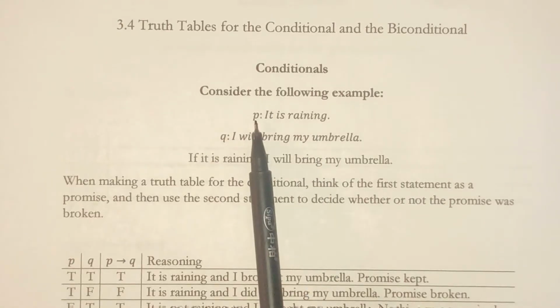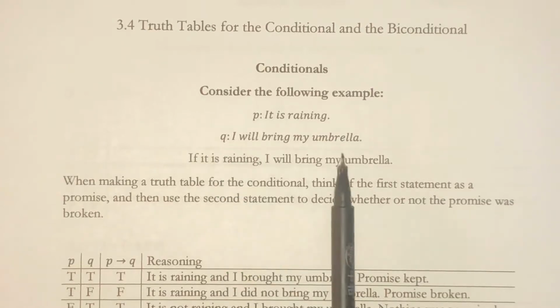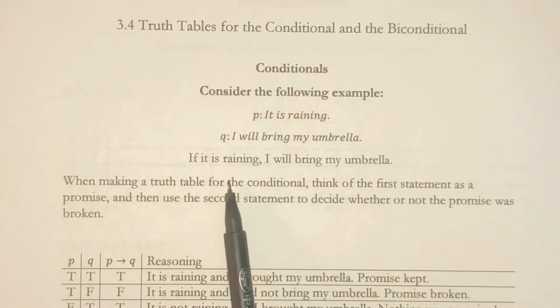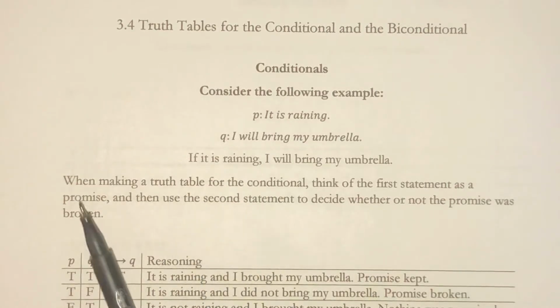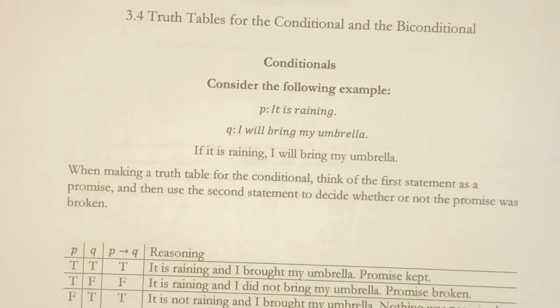If our P statement is it is raining, and our Q statement is I will bring my umbrella. So our general conditional written out in English would say, if it is raining, I will bring my umbrella. When we make a truth table for the conditional, think of the first statement as a promise, and then use the second statement to decide whether or not the promise was broken.